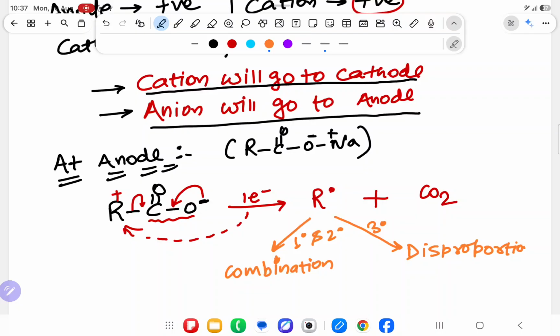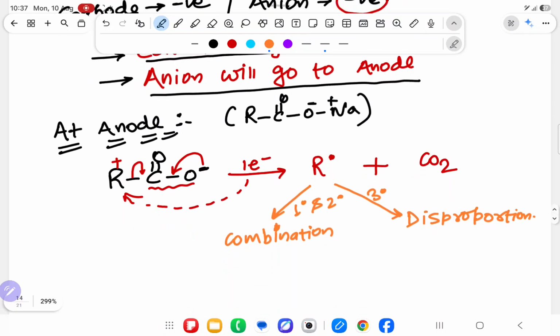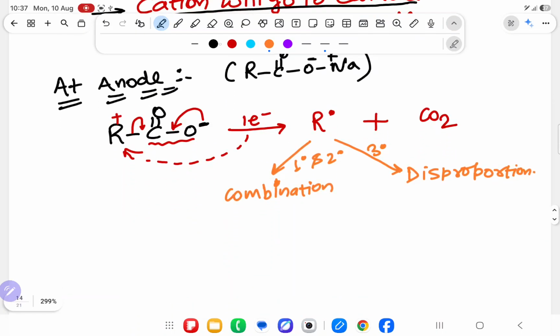I will do some questions also, don't worry. Disproportionation. Now at cathode, what happens? Anode is done. Acha sir.